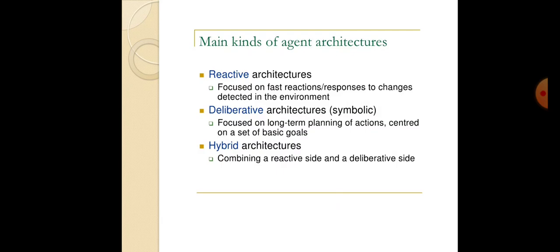Different kinds of agent architectures: reactive architecture, deliberative architecture and hybrid architecture. Reactive architecture focuses on fast reactions or responses to changes identified in the environment. Example, sensors on robots. Deliberative architecture focuses on long-term planning of actions centered on a set of basic goals. Example, Google Maps for finding the shortest path. Hybrid architecture is a combination of reactive and deliberative architecture. First we'll see reactive agents.